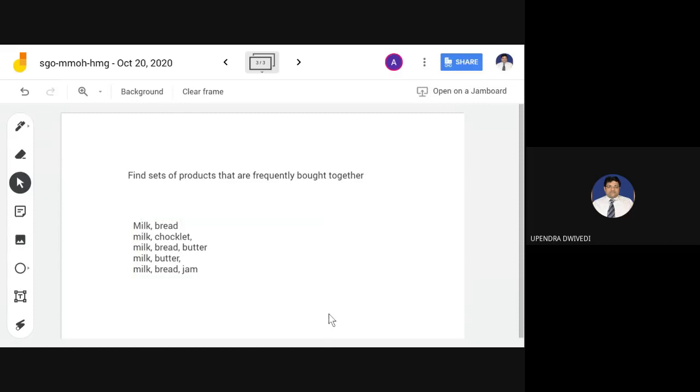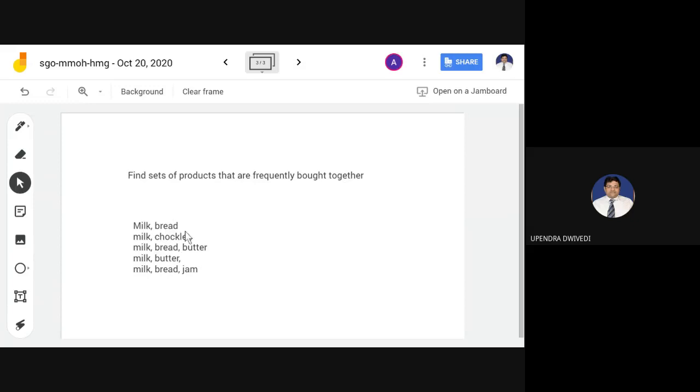Here you can find a list of items. Is this visible to everyone? Okay.